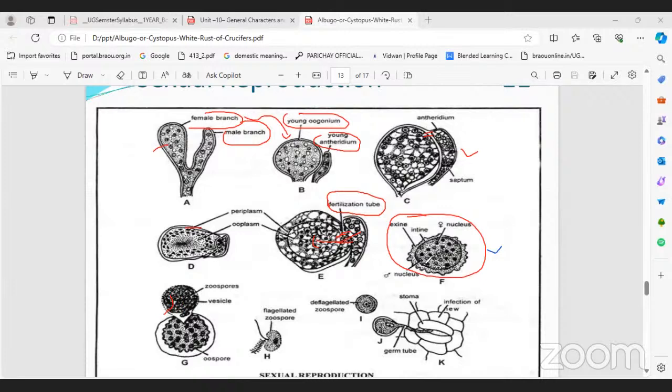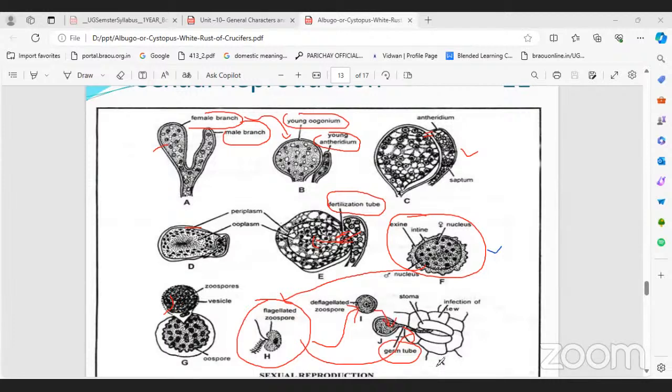After the zygote is formed, it undergoes meiotic division and forms flagellated zoospores. These zoospores then lose their flagella and form a cyst. From the cyst, a germ tube developed.